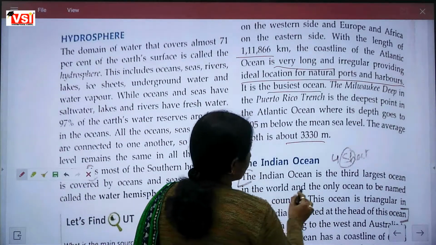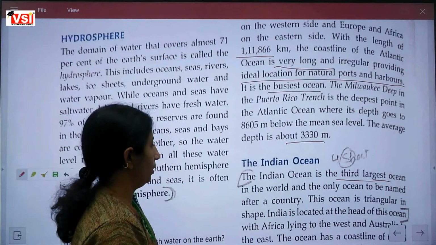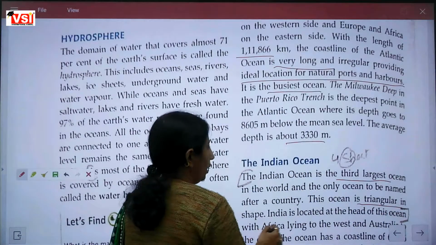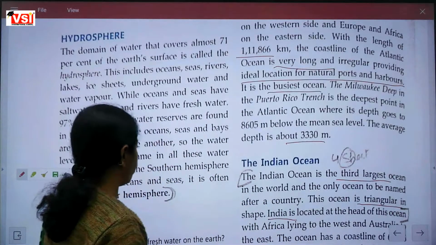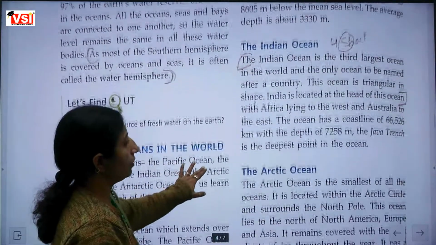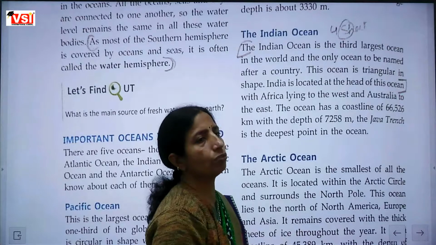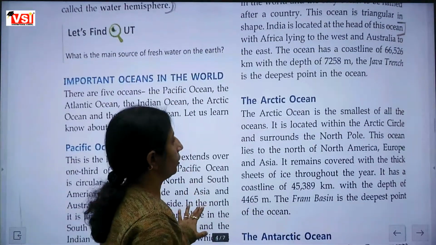Now, third number is the Indian Ocean. It is the only ocean named after a country. The shape is triangular, and India is located at the head of this ocean. Coastline 66,526 and depth is 7,258. And the Java Trench is the deepest point.